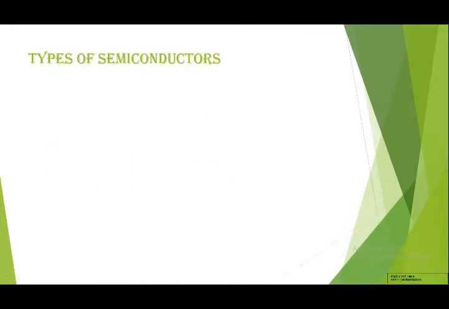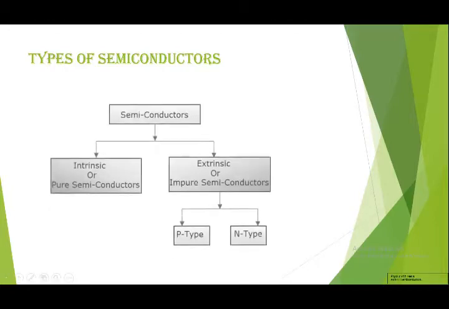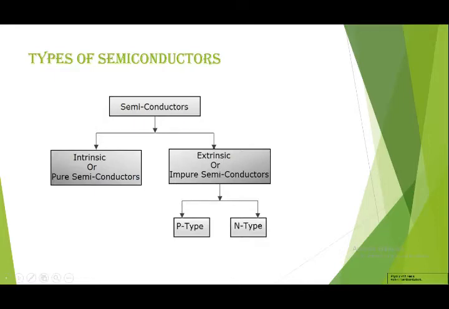Now, according to our topic, semiconductors. Up to this point we understood that semiconductors are substances which show conduction in some conditions. So now we will see the types of semiconductors. There are two types: intrinsic, which is also called pure semiconductor, and second is extrinsic, which is also called impure semiconductor. Again, extrinsic semiconductor has two types: p-type semiconductor and n-type semiconductor.